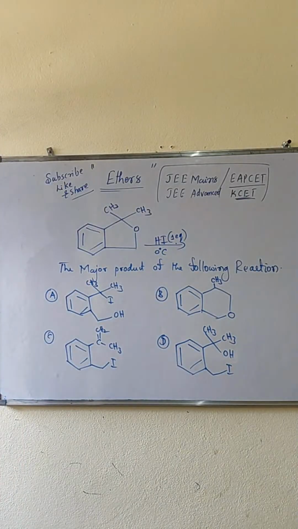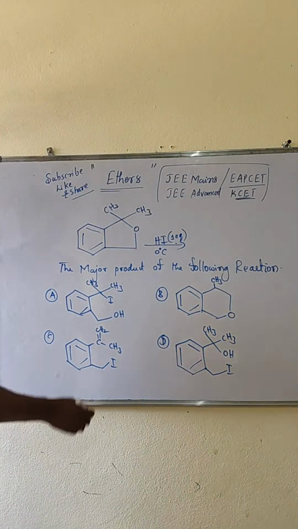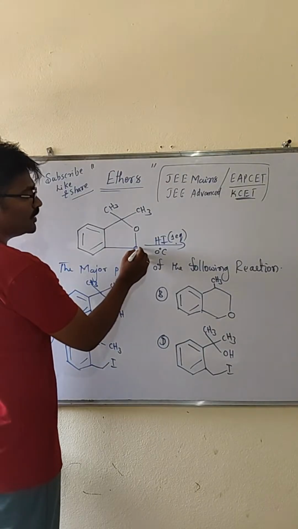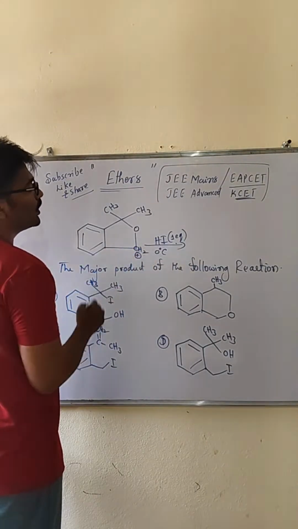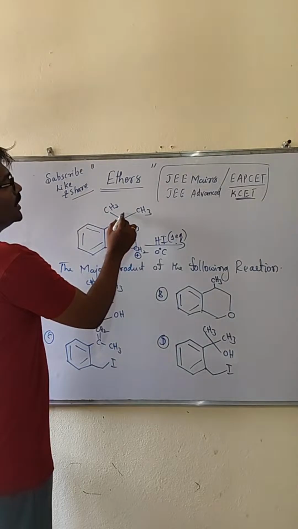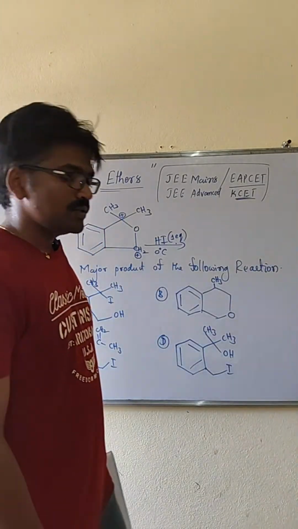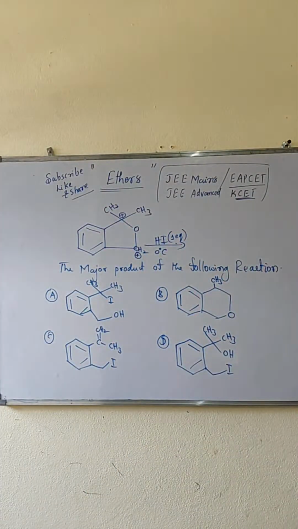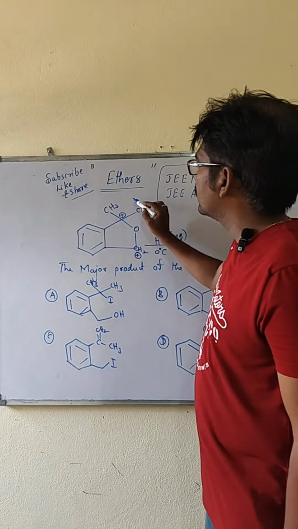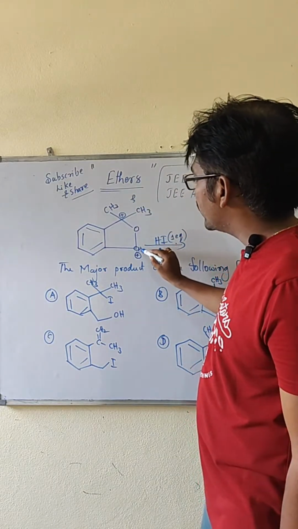Observe the question carefully. Benzene has CH2 attached, it is a benzyl carbocation, and a tertiary carbocation. Tell me the answer. Both are stable carbocations. In these two, which is the more stable carbocation, that you have to tell. Tertiary carbocation is there, and benzyl carbocation is also there.